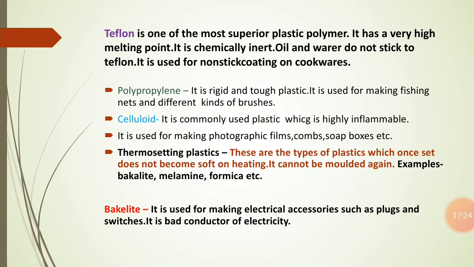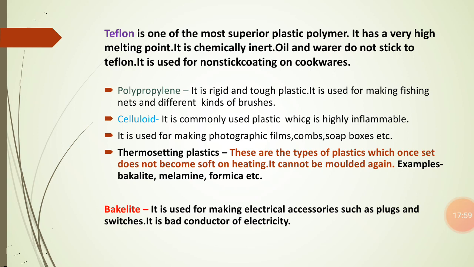Now we are going to learn one by one about bakelite and melamine. So what is bakelite? Bakelite is mainly a bad conductor of electricity. This is one of the qualities of bakelite, that it is a bad conductor of electricity, meaning that it does not allow electricity to pass through it. Therefore it is used to make electrical accessories. Electrical equipment such as plugs and switches is made of bakelite, and it is also used for making the handles of saucepans and kettles.